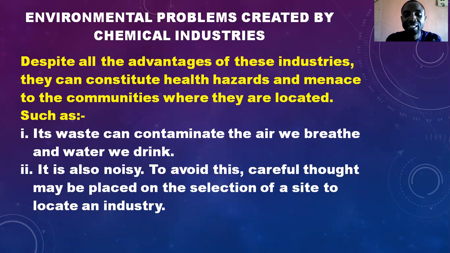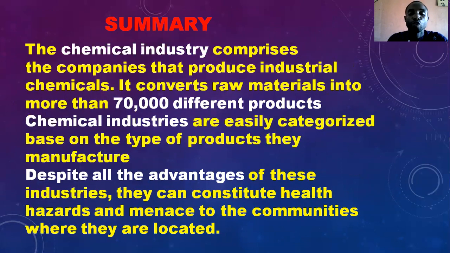To avoid this, careful thought should be placed on the selection of sites to locate the industry. When they are located far away from where people are living, it will be better. So far, we have talked about chemical industries, what they comprise and what they produce.